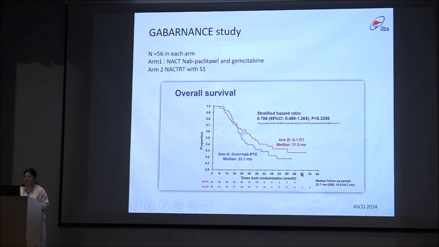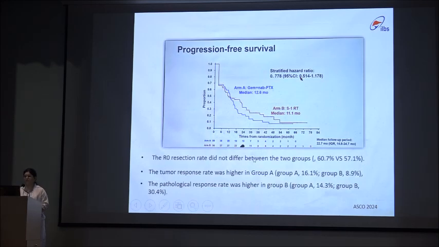There's not much difference in the median overall survival, but the curves start separating after 18 months, suggesting that in long-term follow-up there will be some role of chemoradiation therapy in such a group of patients. Similarly, the progression-free survival curves separate after 1 year, and the long-term results are awaited.